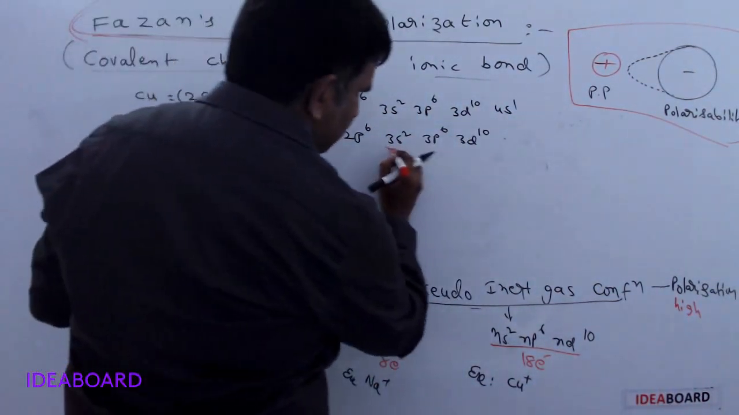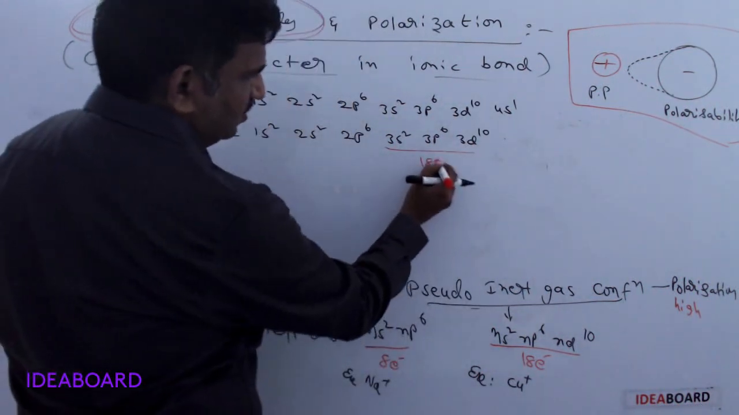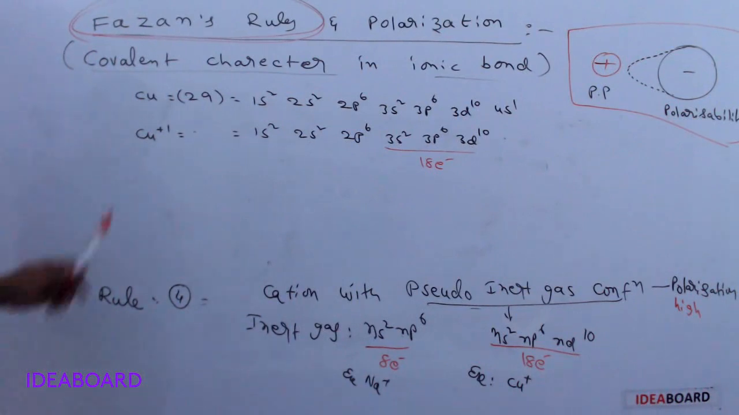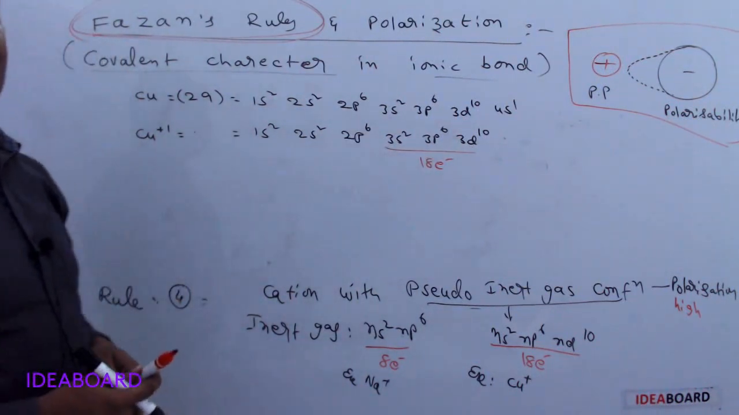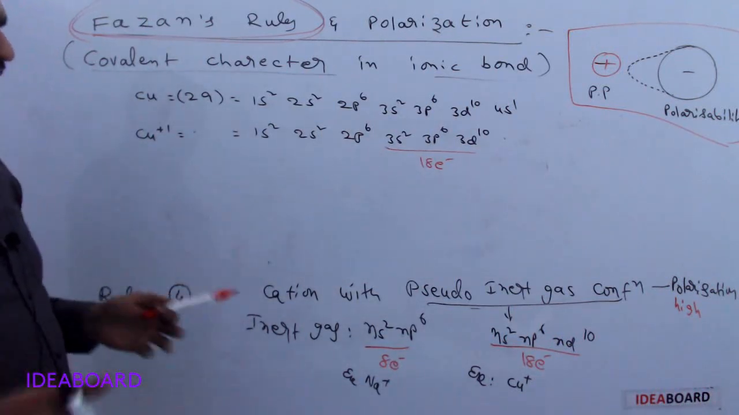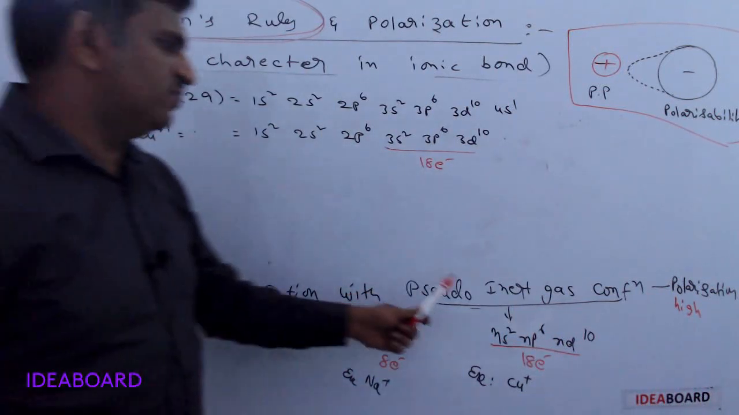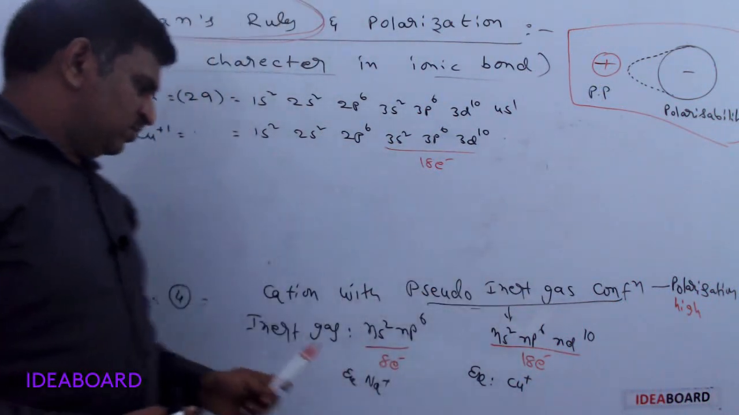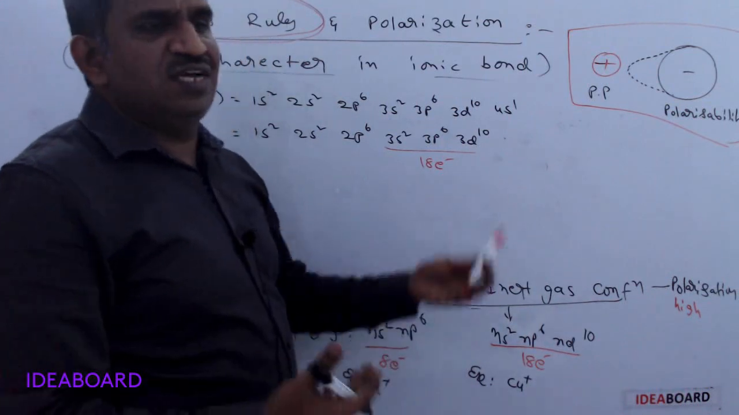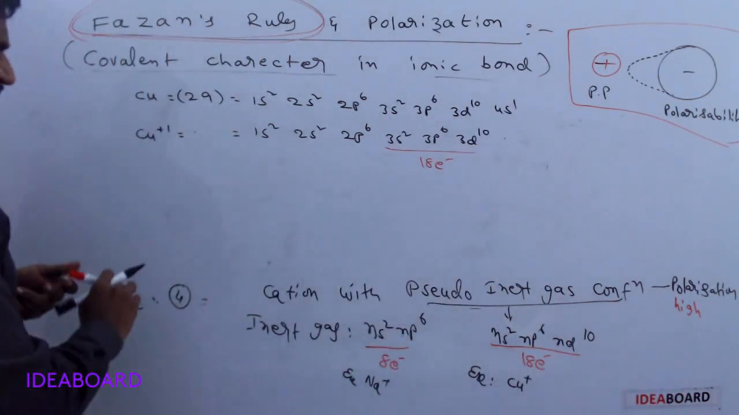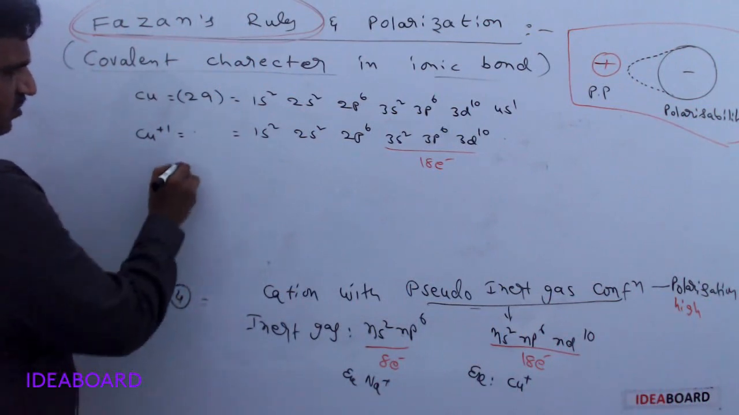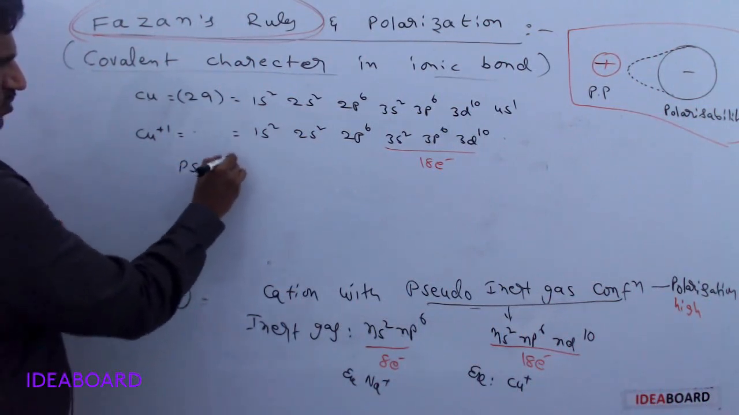So what is the valence shell electron number? Yes, it is 18 electrons. It has 18 electrons in the valence shell. So this is called pseudo inert gas configuration. What happens, sir, if pseudo inert gas configuration is present? Inert gas configuration is stable. Then why does a pseudo inert gas configuration have more polarizing power? Please remember, because of a pseudo inert gas configuration.